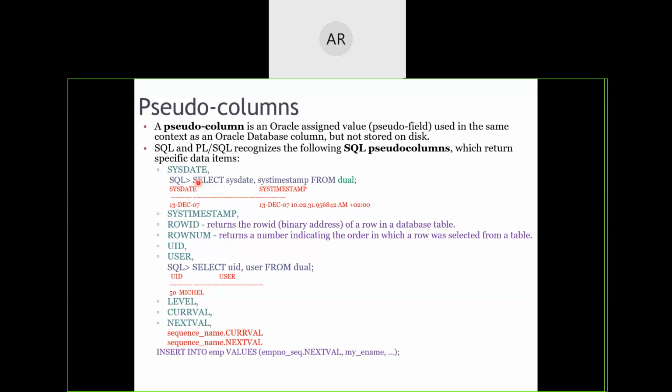Neha, my voice is too low. Yes, it may happen due to some internet issue or something like that. But sys date, no, it's okay. Hope I have cleared your problem. Your doubt is cleared now, Neha? Okay, thank you.